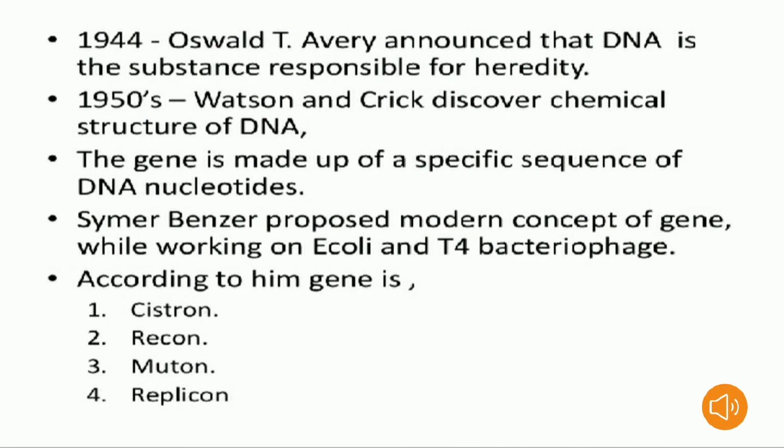Watson and Crick, these two scientists, discovered the chemical structure of DNA. DNA is chemically composed of deoxyribose sugar, which is a pentose sugar, a phosphate group and nitrogen bases. This chemical composition of DNA was given by Watson and Crick in the 1950s. A gene is made up of a specific sequence of DNA nucleotides. Nucleotides here are the bases: adenine, guanine, thymine, cytosine. These are the DNA nucleotides.